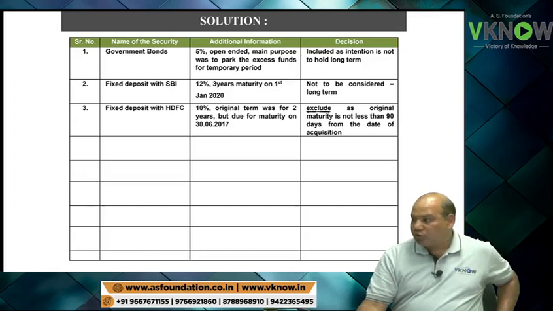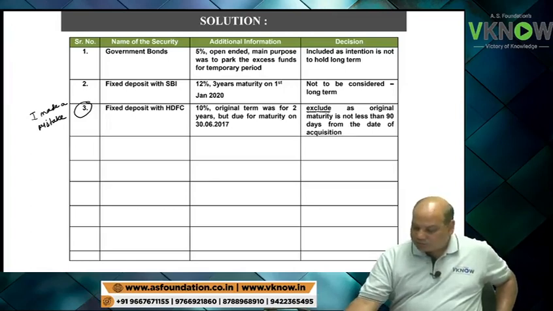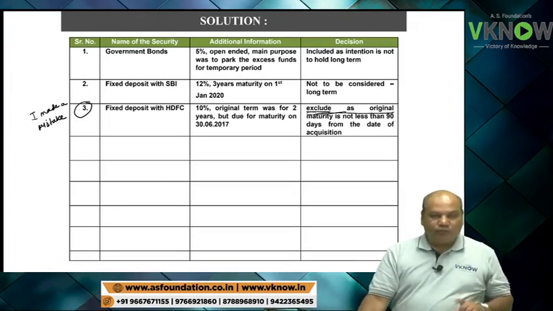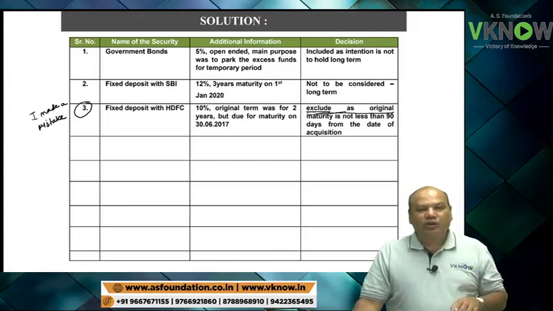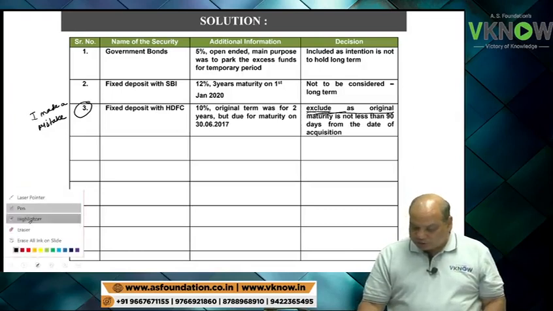So almost all of you made a mistake in the third one. Why you made a mistake? Because the date counting should begin from date of acquisition. When you acquired, maturity was 2 years. On the balance sheet date, the maturity is 3 months. So I have to see what was maturity on the date of acquisition. So student will write the answer below.